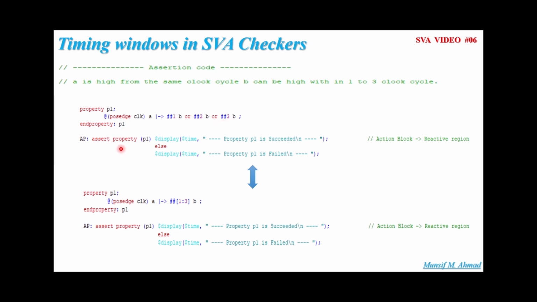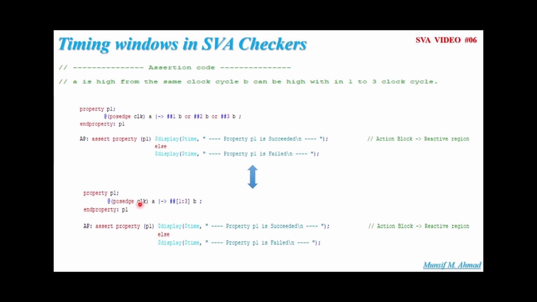Okay, and then we are asserting the property, and over there we are writing: if the assertion is passing, property P1 is succeeded, else property P1 is failed.